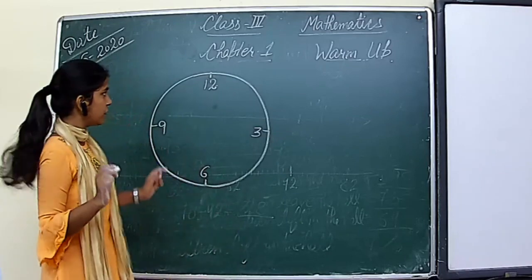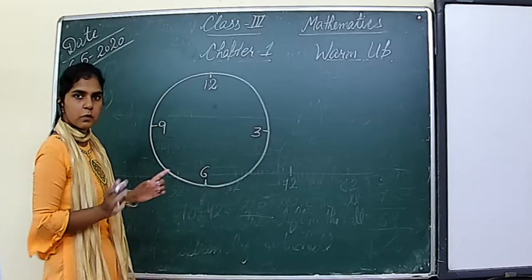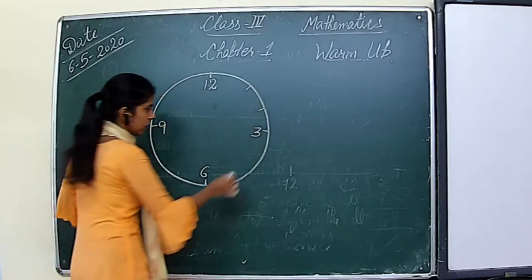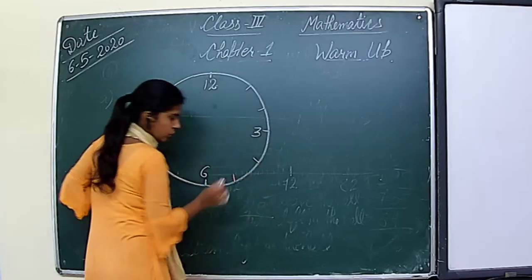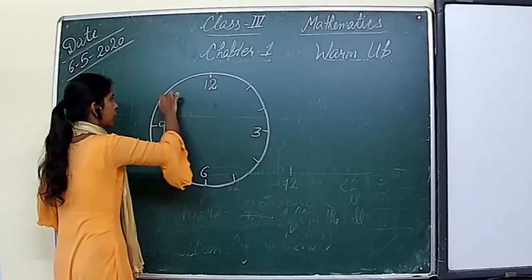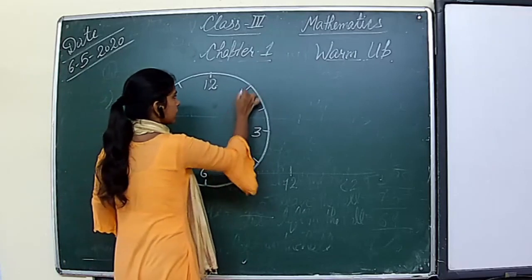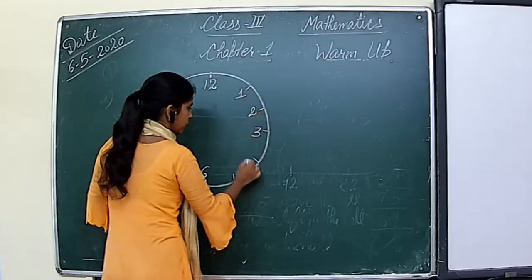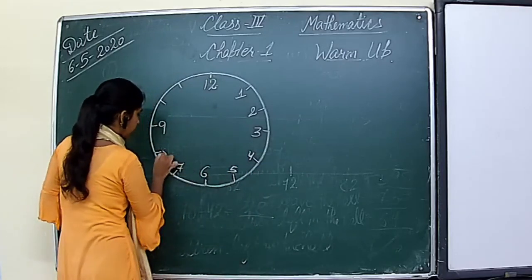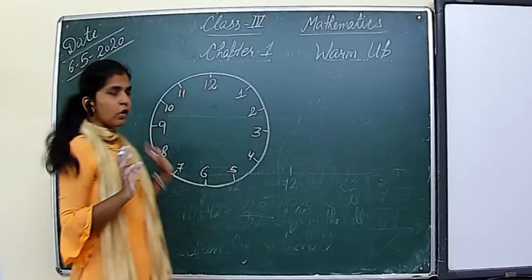Okay? After that we will draw 2 points at every space. So there will be 1, 2. Right? Again 1, 2. Okay? Here also 1, 2. Then 1, 2. Right? Now write these numbers. This will be 1. This will be 2. This will be 4. This will be 5. And this is 7, 8, 10, 11. Right? My clock is ready.